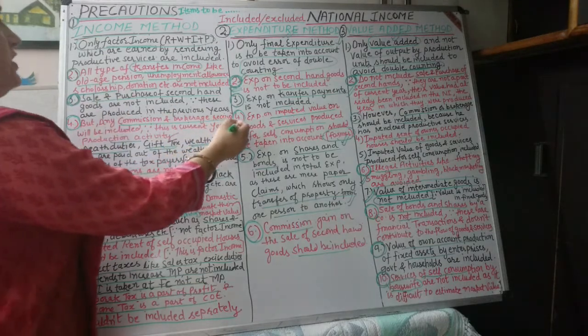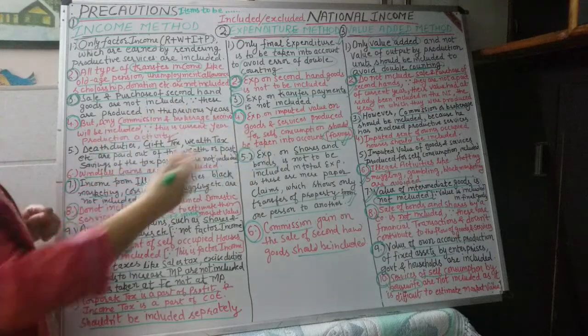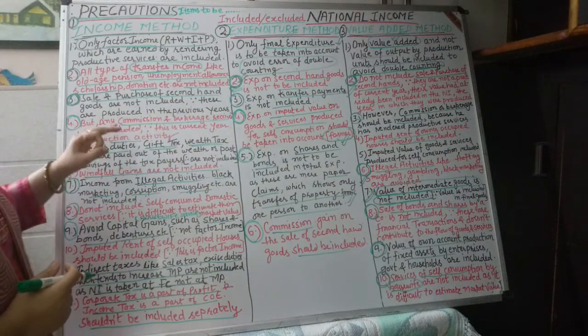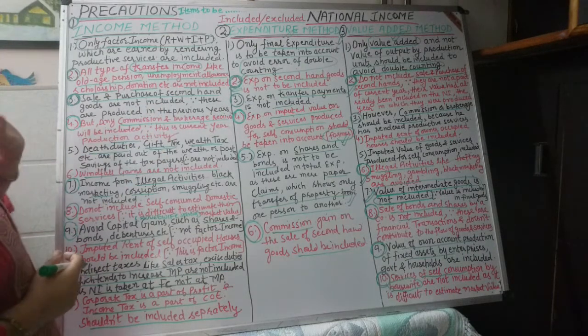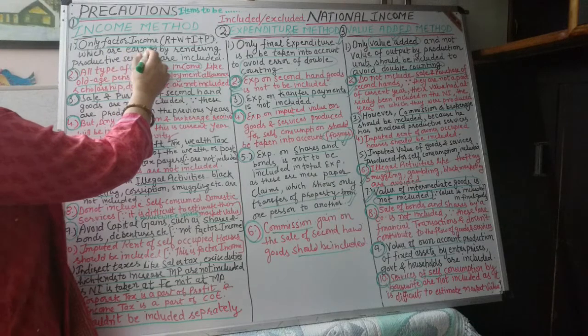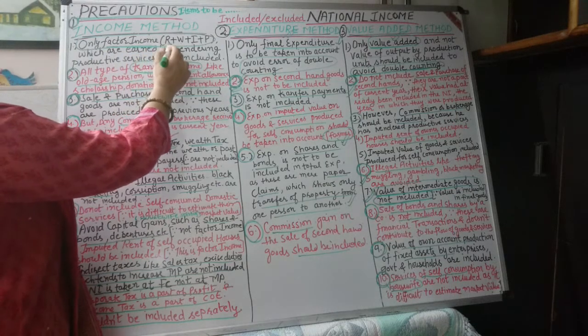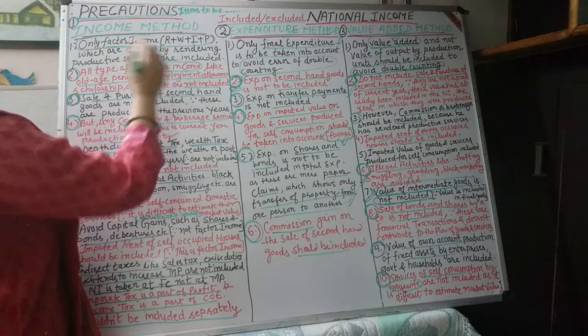The precautions which I have circled with green pen are common in all the three methods, so we will not discuss those precautions again and again. Let us start with number one, income method. Only factor income should be included. Factor income means rent, wages, interest and profit.